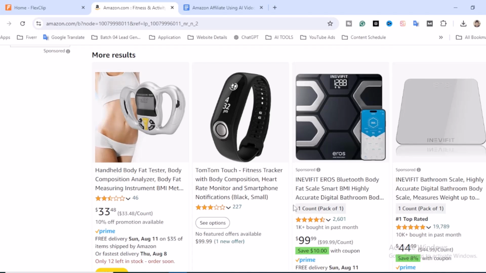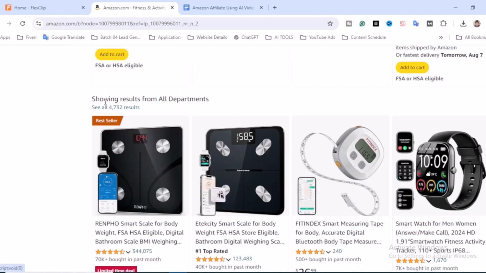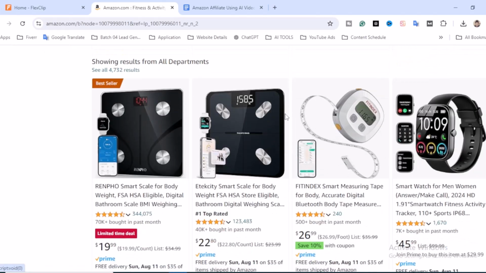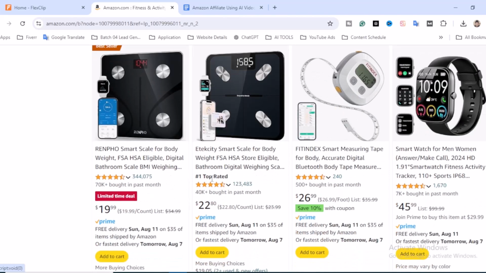So it's a fitness tracker. Okay, so let's find the best one. Showing results for all departments, you'll find a bestseller section, and one top rated.